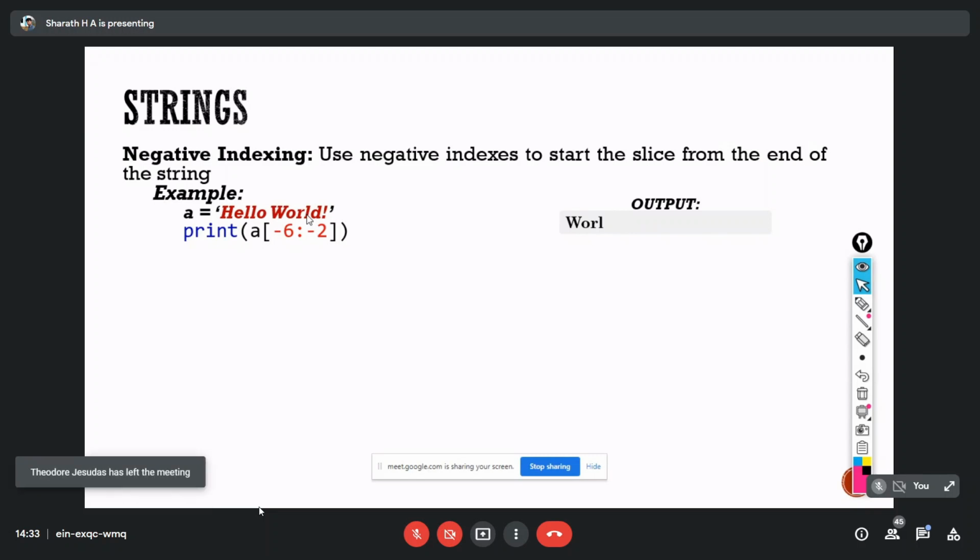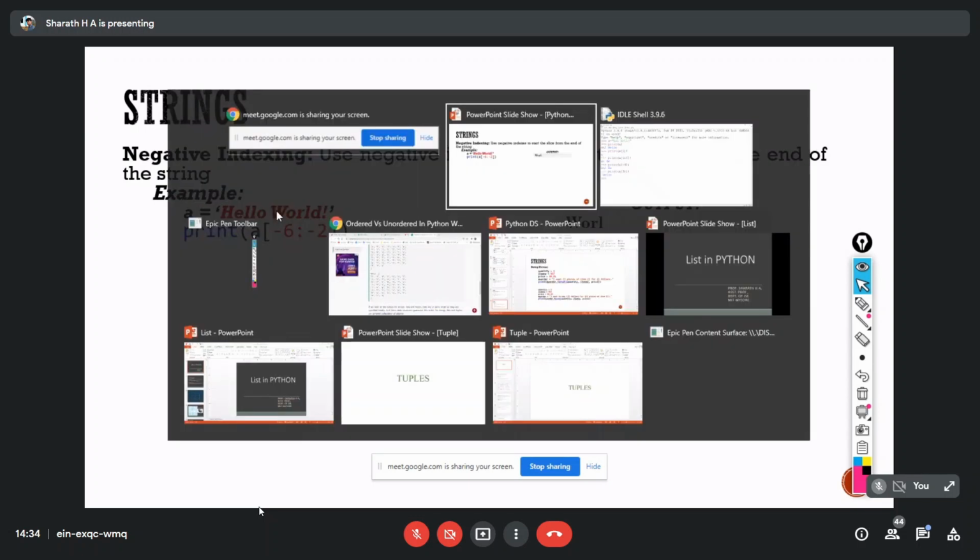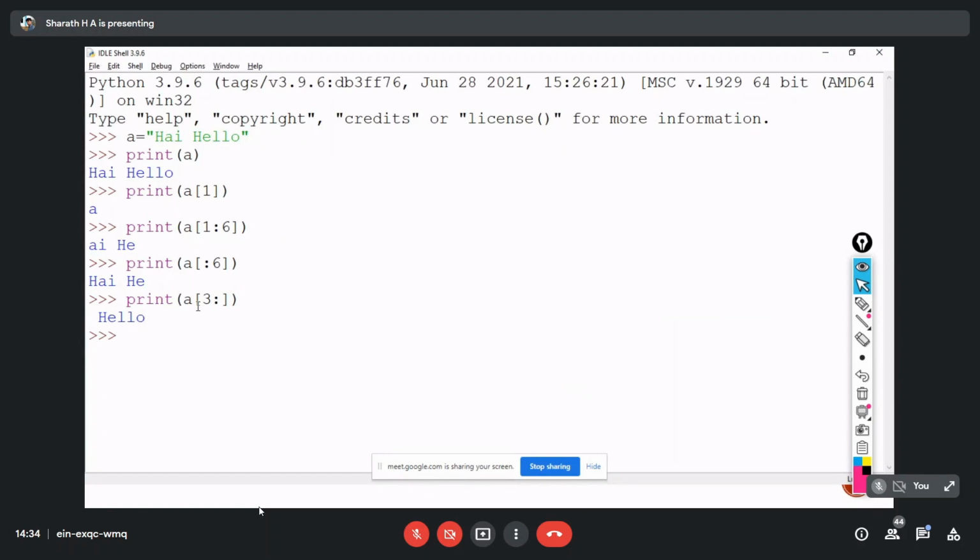Whereas when we are printing from left to right, it won't consider the end index. Here it is reverse. So that means we are printing from -6 to -2. So it will print till -6, it won't print the -6 index. It is reverse. Okay, so you can see here. I will show you that in an example.